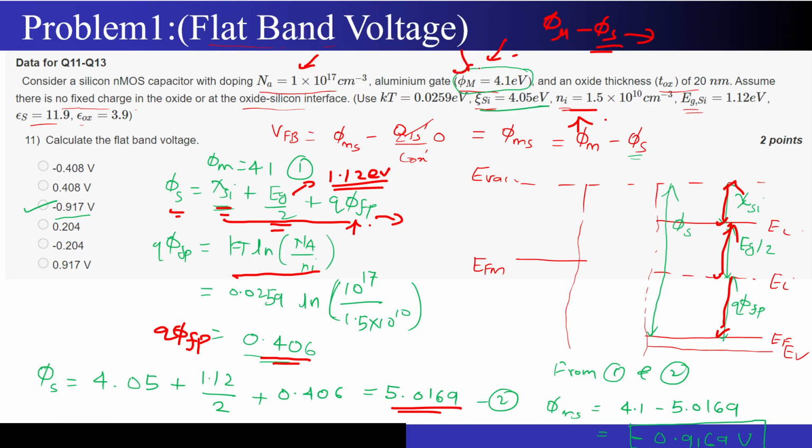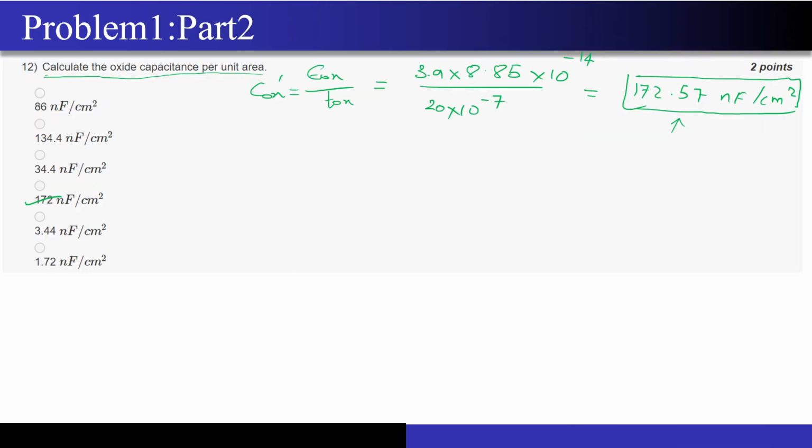Once I get the value of psi s, then the question is very simple now. The value of phi m is known. The value of psi s I have calculated. The flat band voltage is nothing but psi ms, correct? Which is nothing but psi m minus psi s, correct? So once you subtract both of these, you will see that the value of psi ms will come out to be negative over here, correct? I hope this question is very much clear. Now the next question is to calculate the oxide capacitance per unit area. This is very simple. It is nothing but epsilon ox by T ox. The thickness of the oxide is given, epsilon ox is given. Just divide, you will get this answer, correct?